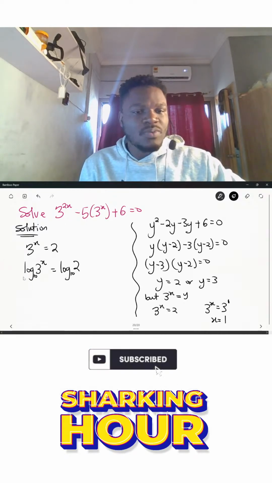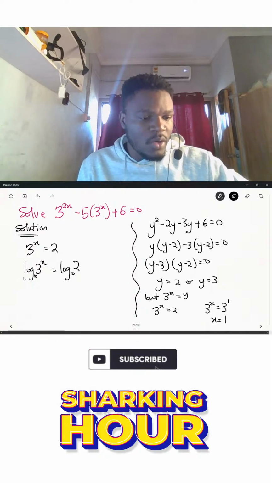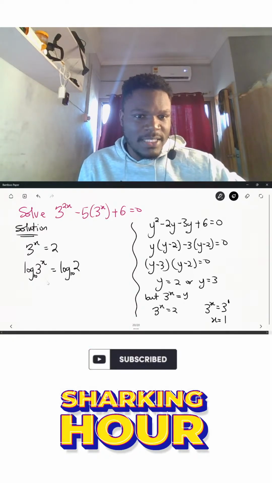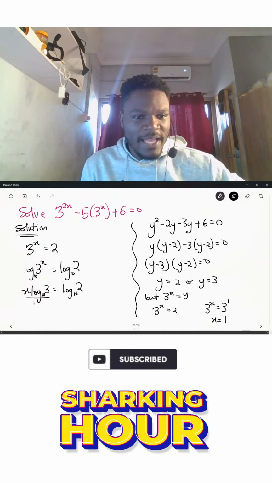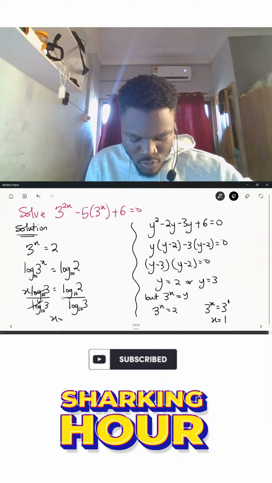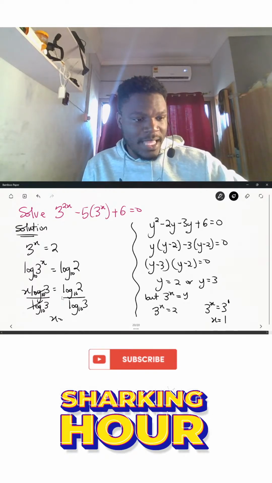We can choose to ignore the base 10, or we can choose to write it. Now we move the x to come here, so we have x log₁₀ 3 = log₁₀ 2. To find x, we divide both sides by log₁₀ 3. So the value of x is log₁₀ 2 divided by log₁₀ 3.